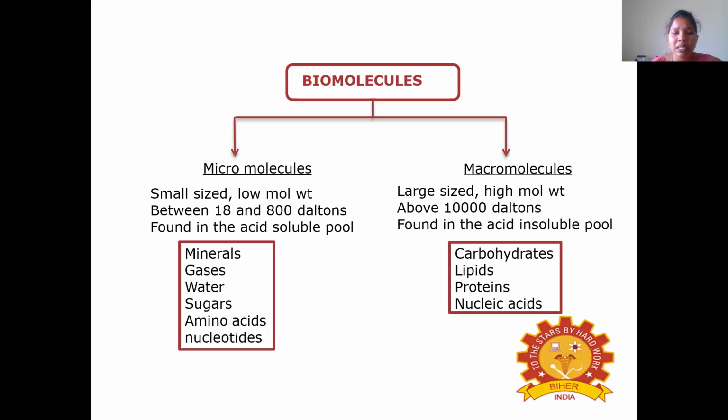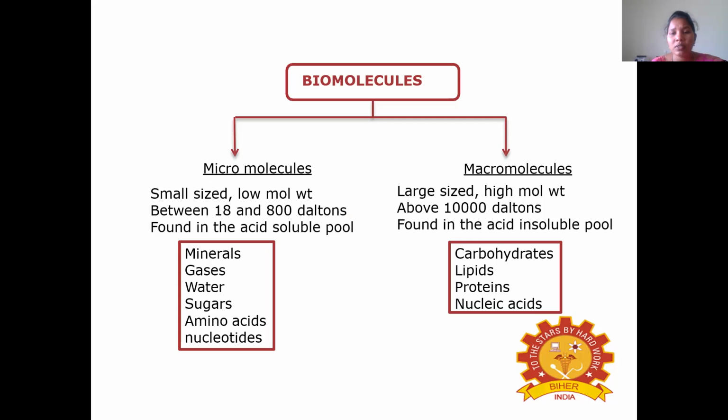Then these biomolecules, based on their size, can also be categorized into two types. Those are micromolecules and macromolecules. The micromolecules are small sized and of low molecular weight. They possess a weight between 18 and 800 daltons and are found in the acid soluble pool. The examples of these micromolecules are minerals, gases, water, sugar, amino acids and nucleotides.